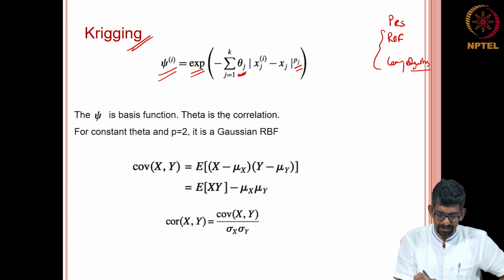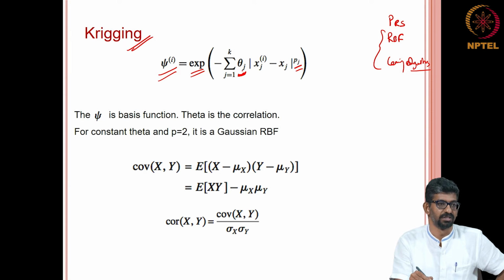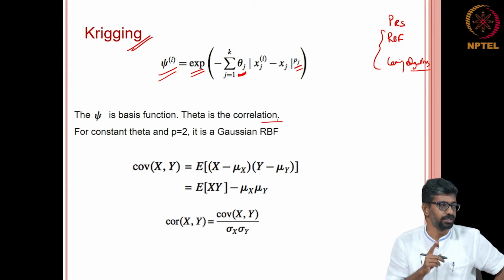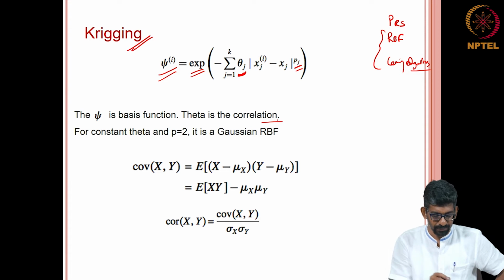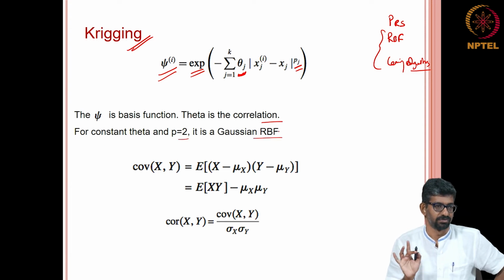The psi is a basis function, and theta is the correlation information that is built in. We will see what this correlation is. It will actually build it only with respect to your output, but it nicely brings the information into your input. We will see that. For constant theta and p equal to 2, it is your Gaussian RBF, that is all. It is nothing but your Gaussian function, and we are just taking these two guys out.